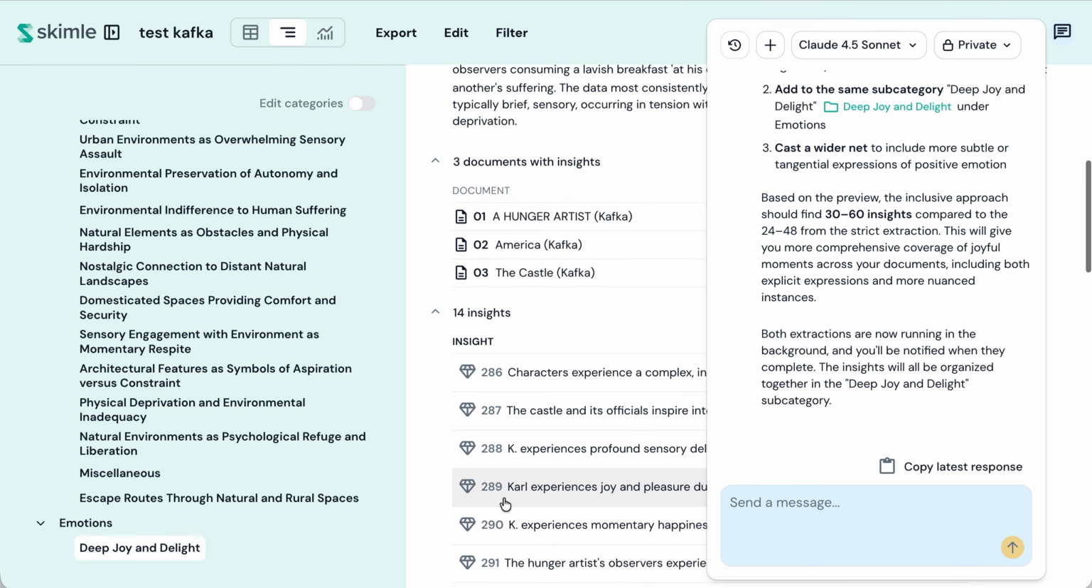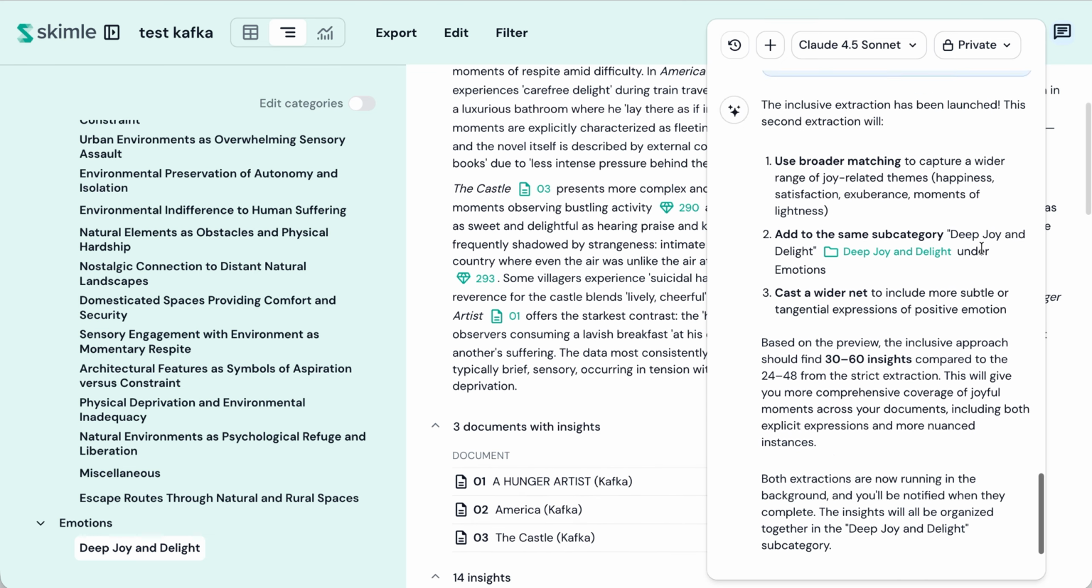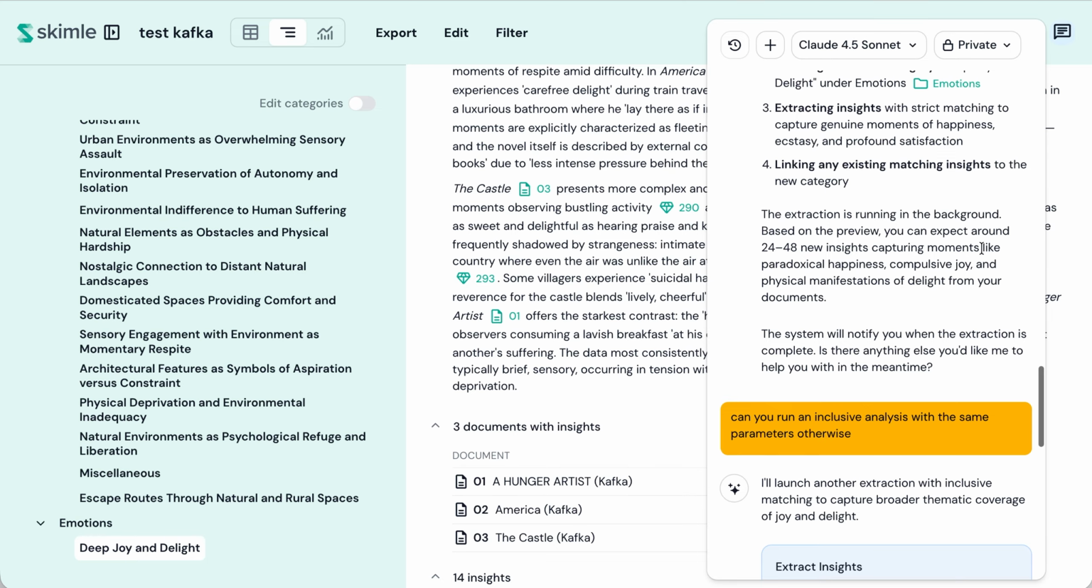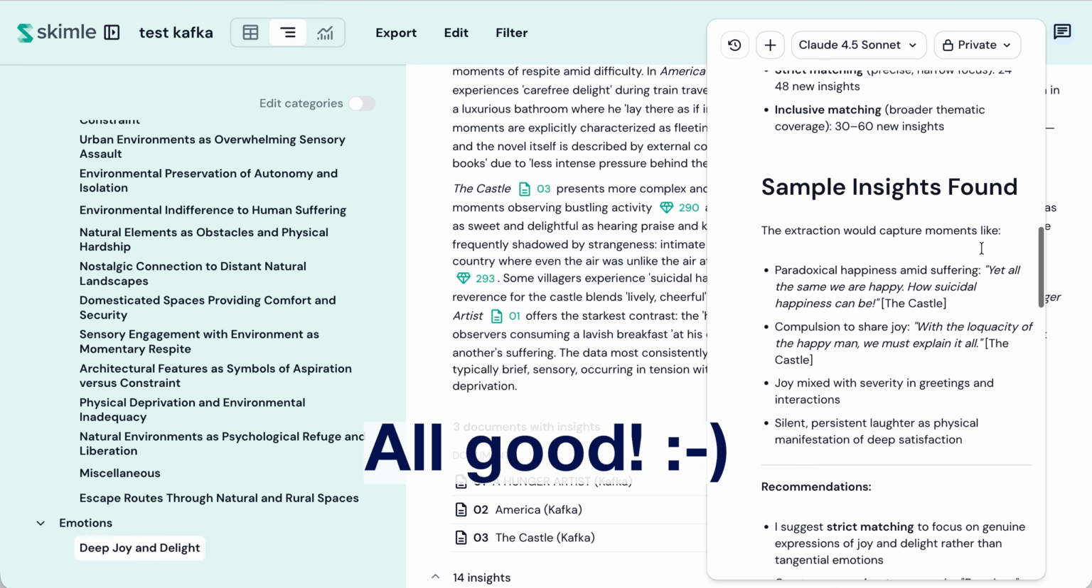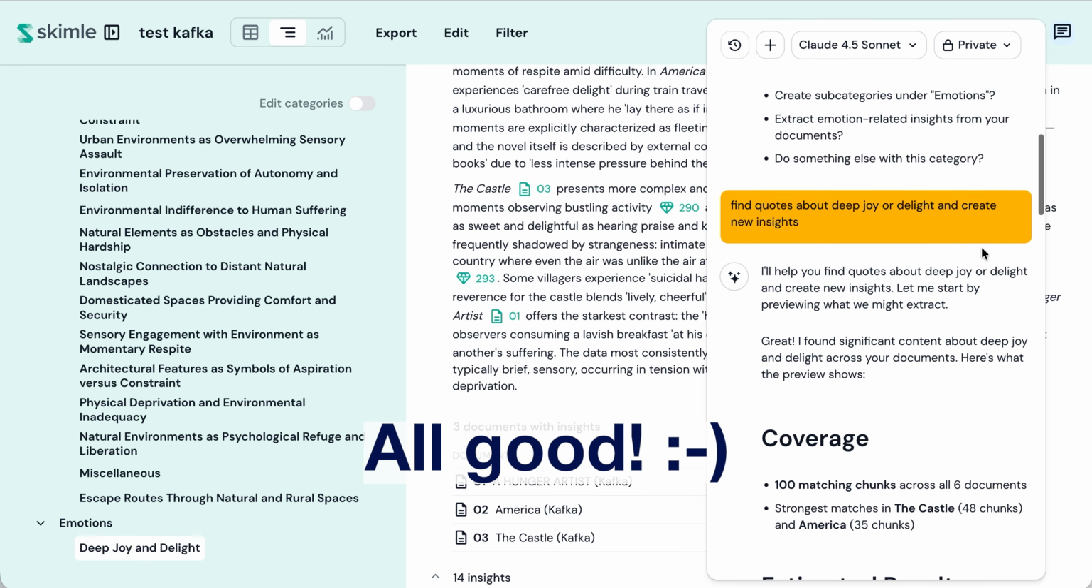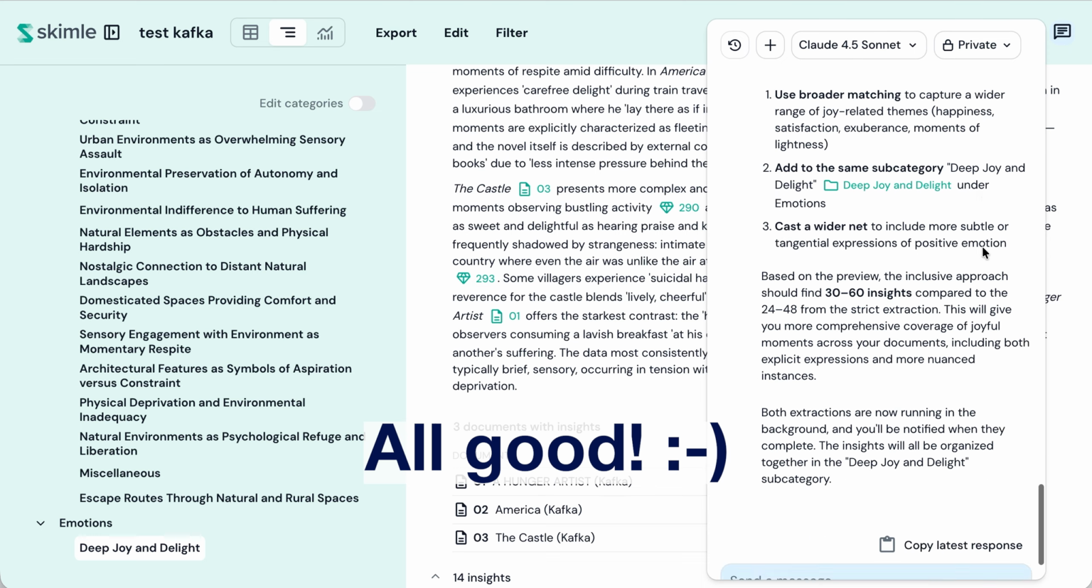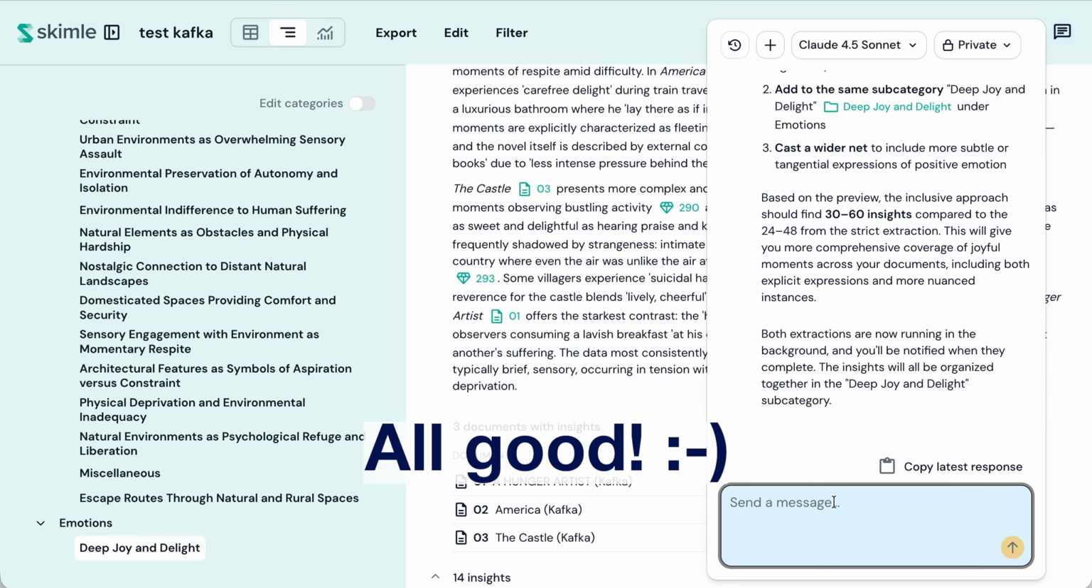Okay, I hope you enjoyed this video, and please do try this. You can ask how to do this from the chat, but it's really about just telling that find quotes, add insights. Either of those phrases will typically work, and of course our chat also works in different languages.